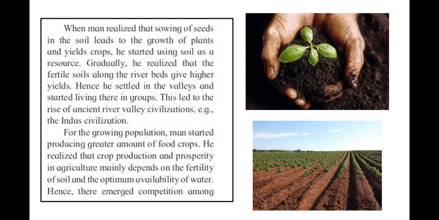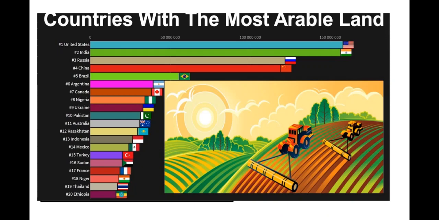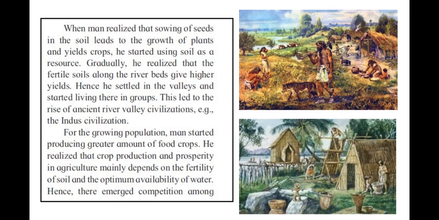Also, the regions with non-arable soil, that is soil which is not suitable for growing crops, need to import food to fulfill their food requirements, whereas the regions with fertile or arable soil are self-reliant.